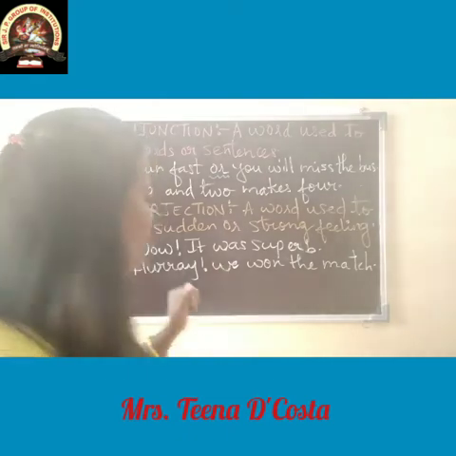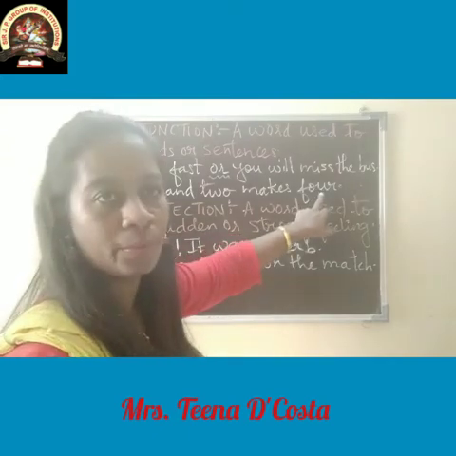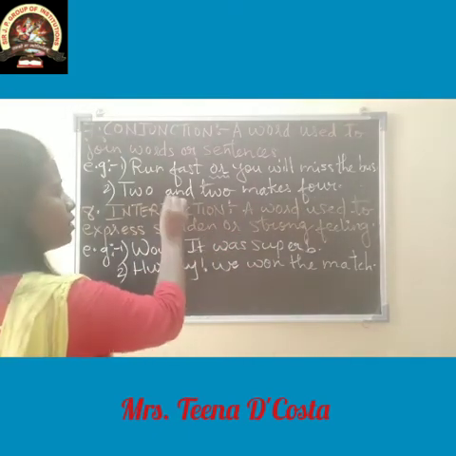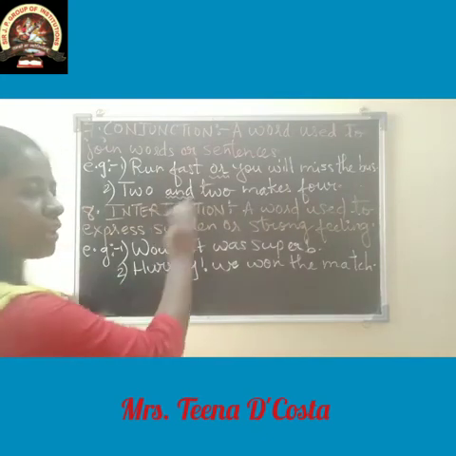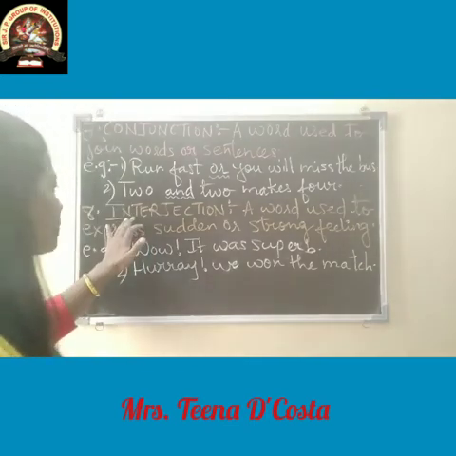Okay. So let's see the next one. 2 and 2 makes 4. So here you can see 2 and 2 makes 4. So the word and is joining both. Okay. Now let's see the next one.